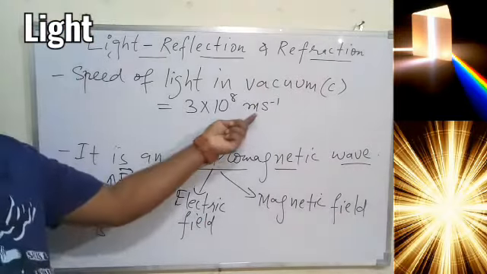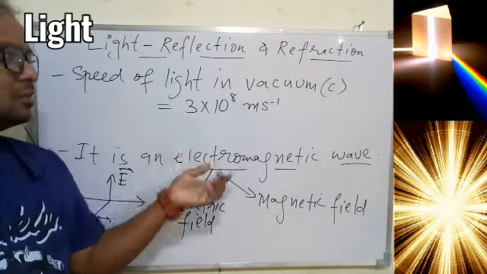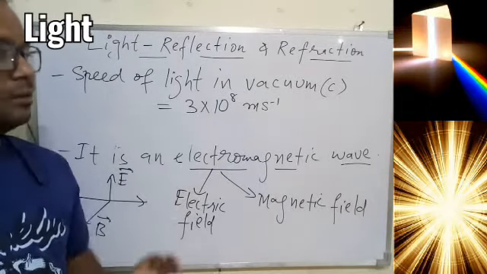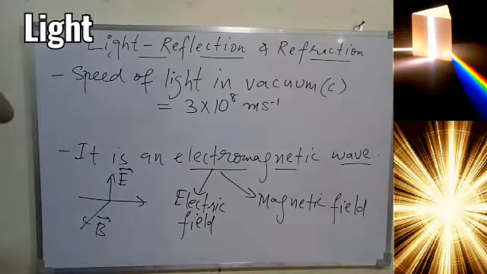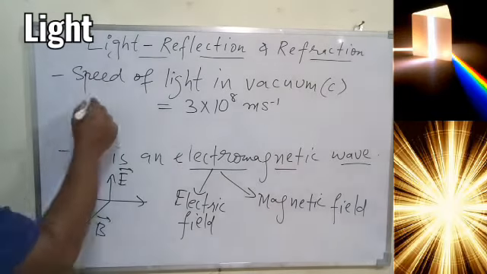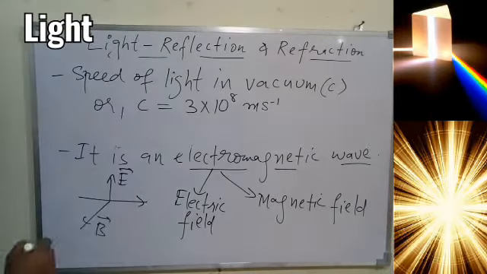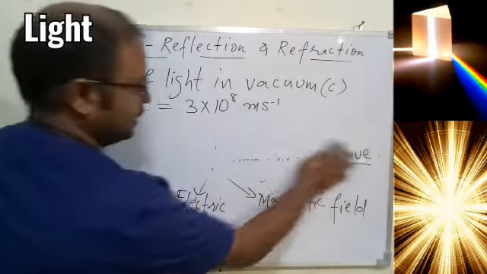Means in a second it will cover a distance of 3 into 10 to the power 8 meter. So you can imagine the speed of the light. All you should remember is we represent it with the small letter c, speed of light.